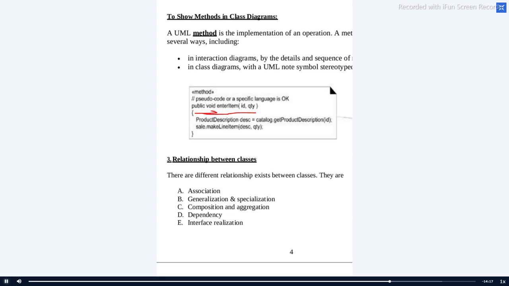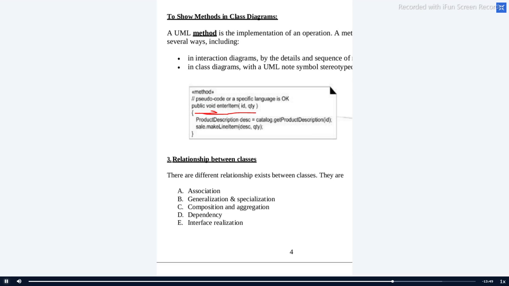You should give it like this. Look at the chat. So: plus enter item id colon string comma quantity colon number colon void. Okay, let me move to the next segment.